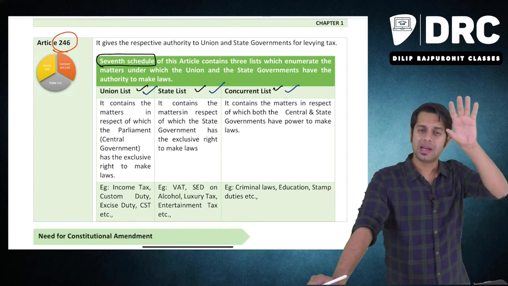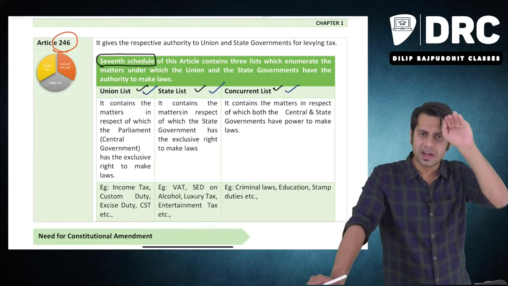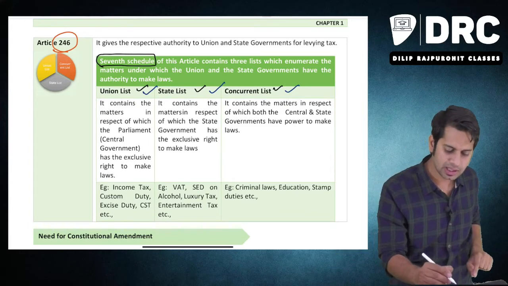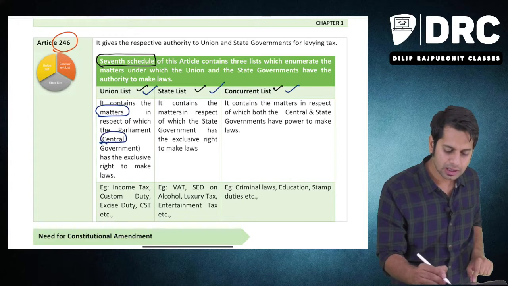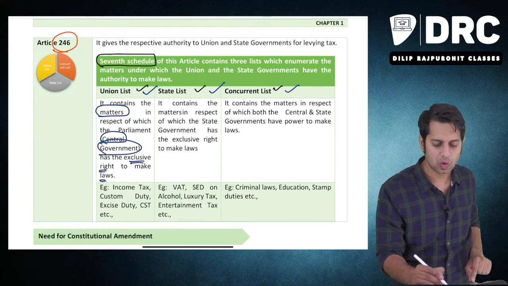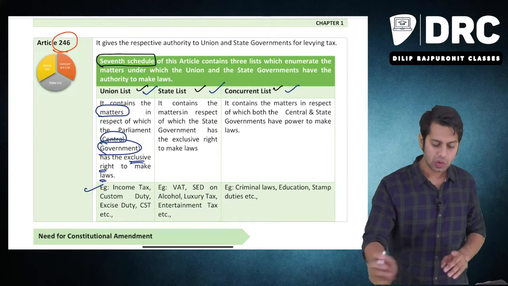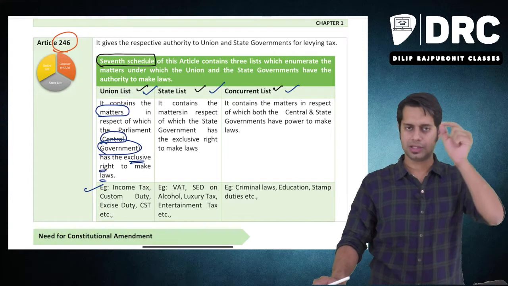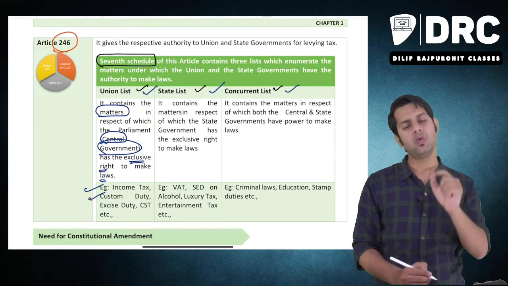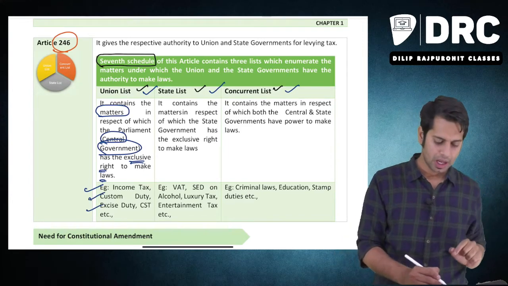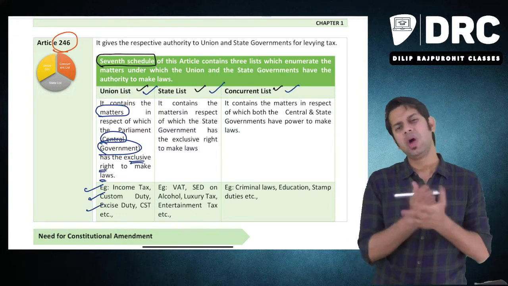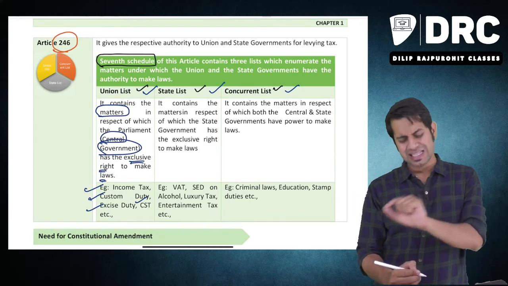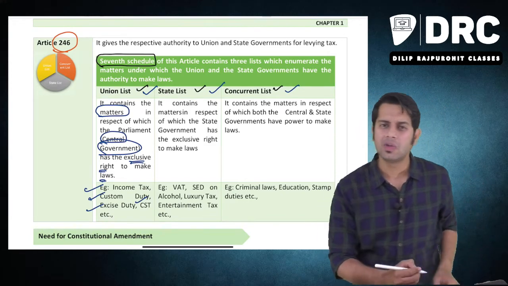Now, the union list contains different matters or activities with regard to which only the central government has the exclusive right to make law. For example, the union list contains the topic of income tax. Who has the power to make law with regard to income tax? Central government. Union list talks about custom duty. Who has the power to make law with regard to custom duty? Central government. Union list talks about excise duty. Central government. Union list talks about CST, central sales tax. Central government.